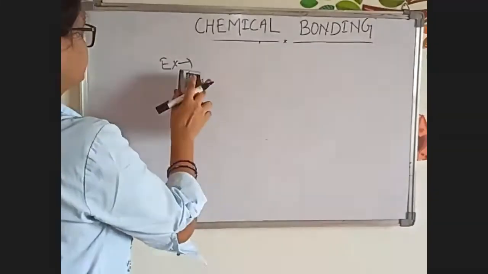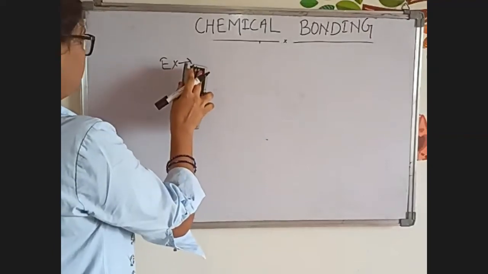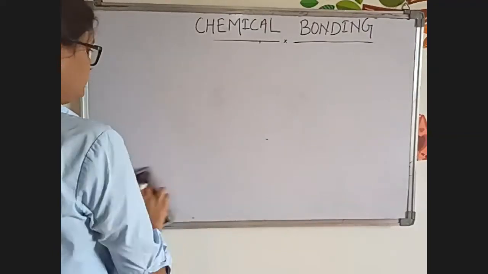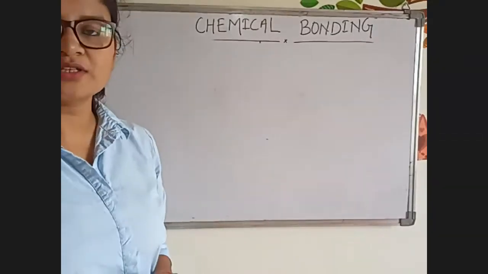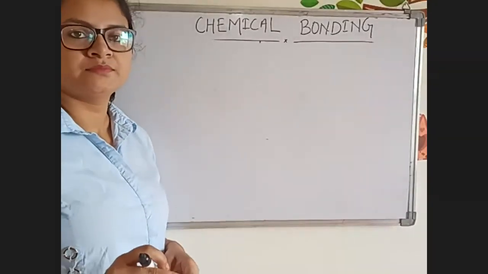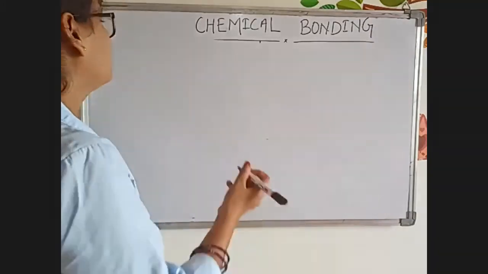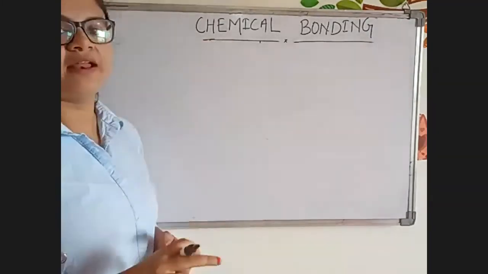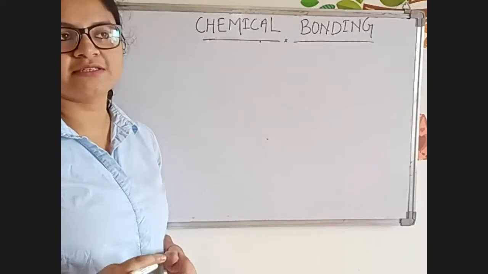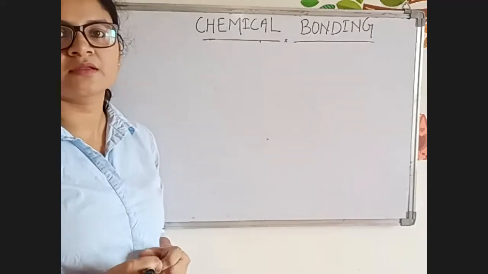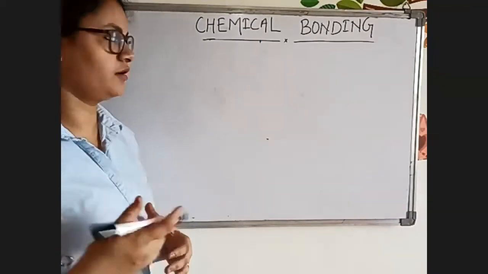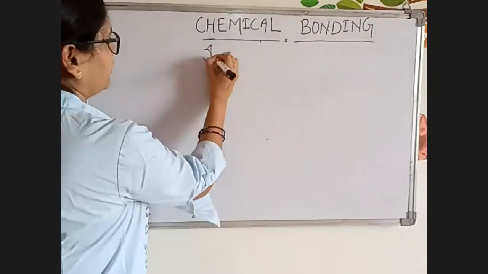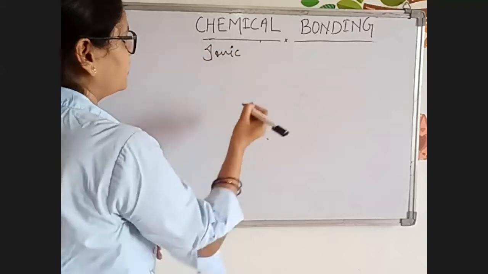If possible, bring the camera a little bit closer, so your voice will be more audible. It's audible now. Correct. So from where do I need to start? Students, tell me. Ionic bond, ma'am. Like why it is important and how it's happening. Okay, I'll discuss it again.